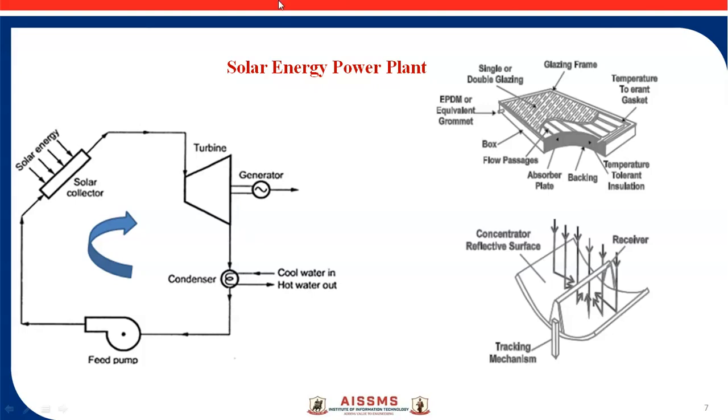In this, solar energy power plants can be utilized for generation in the following types of ways. One is the solar concentrated type of solar collector. This solar concentrated type of solar collector is used to produce high pressure steam, and this steam is then used in a conventional steam power plant.